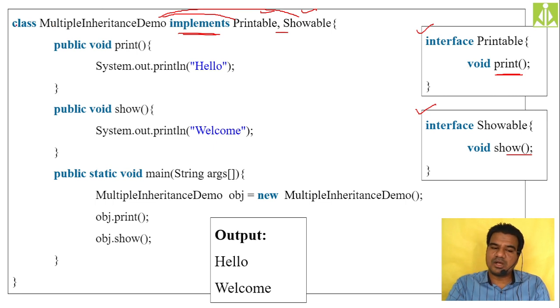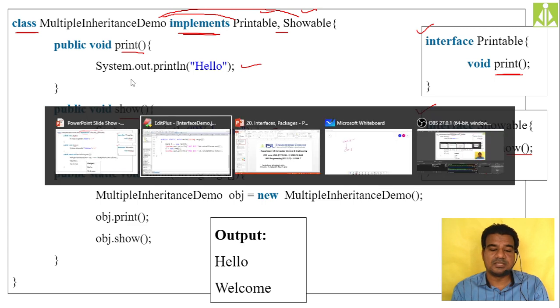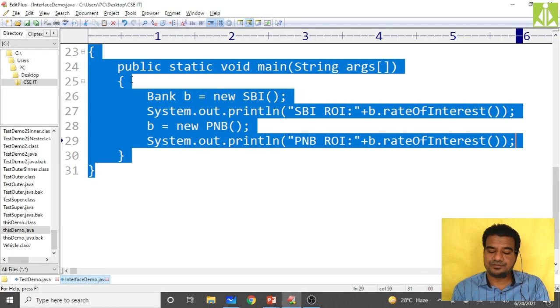In order to be a concrete class, this multiple inheritance demo has to give the implementation for both print as well as show. That it is doing, isn't it? As you can see over here, that it is doing. So when I instantiate this multiple inheritance demo class, I can call any of these methods. So this is multiple inheritance that we will discuss.